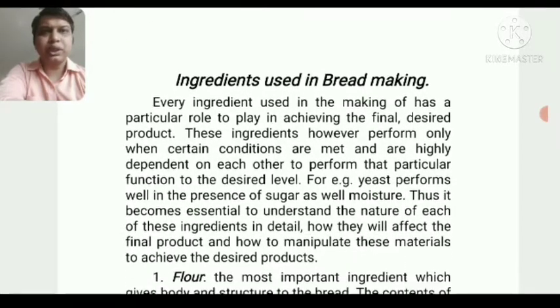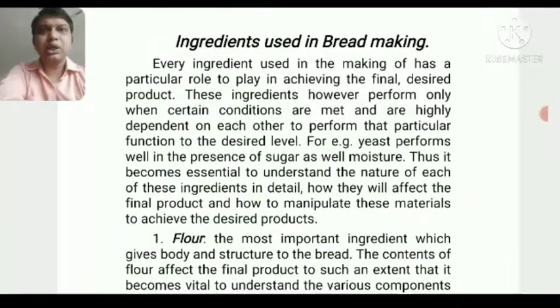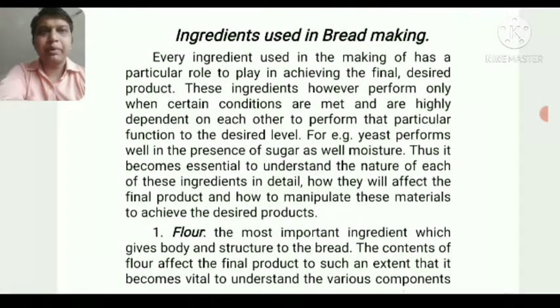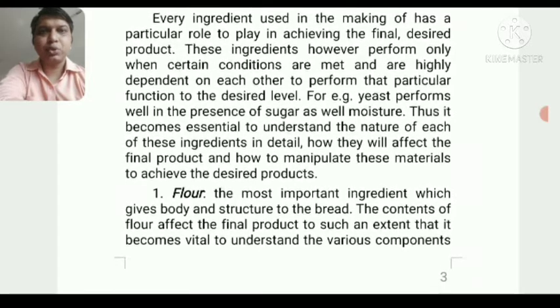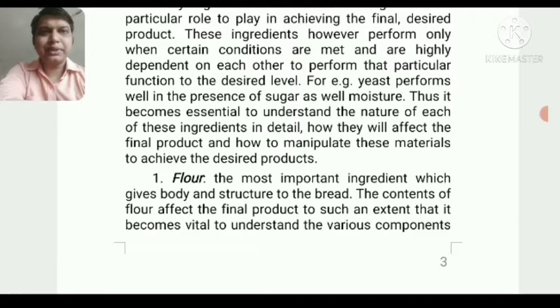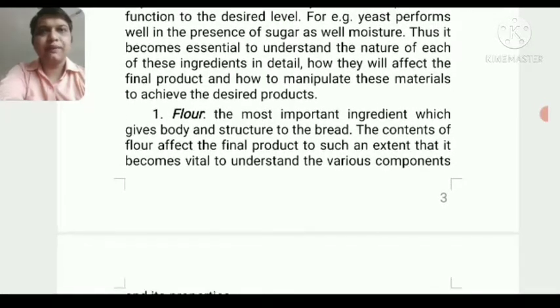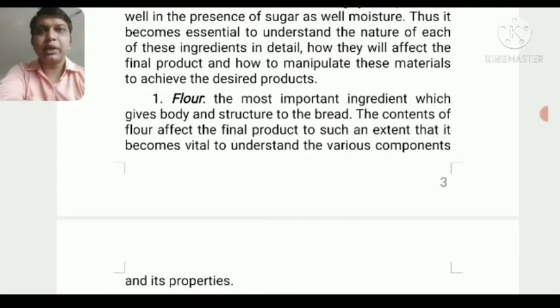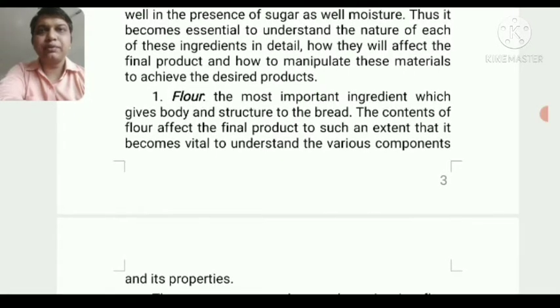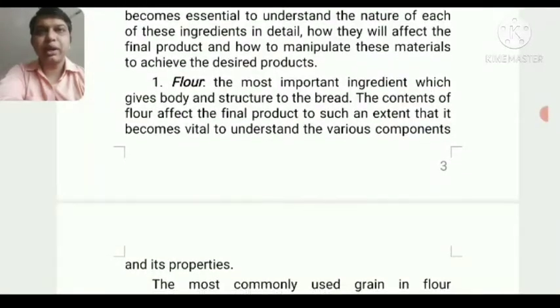Now we will study the different types of ingredients involved in making breads. Each and every ingredient has its own variety and its own role to play in making a bread. We start with the first and most important ingredient of bread, which is flour. Flour is the basic ingredient for making a bread. It gives body to the bread. Flour gives the main structural body to the bread, and which variety of bread we are going to produce depends totally upon the flour which we use.